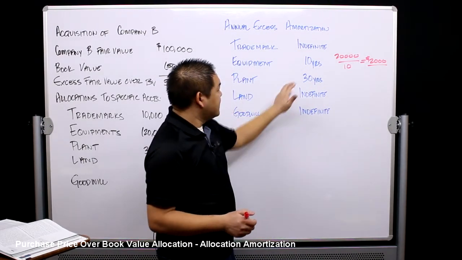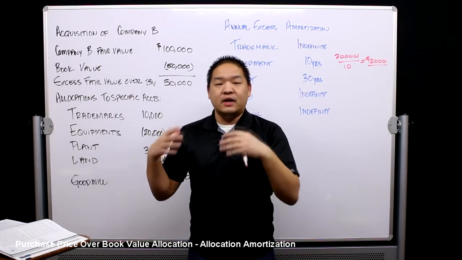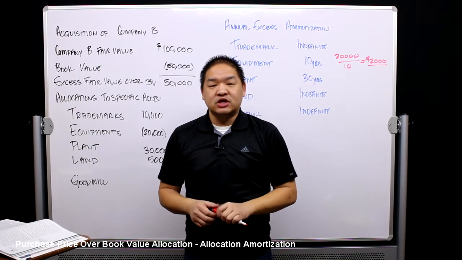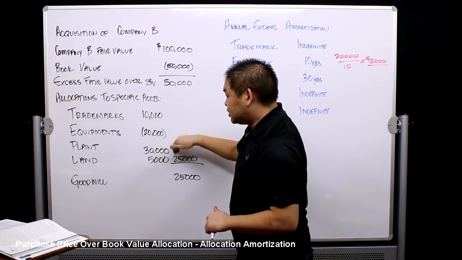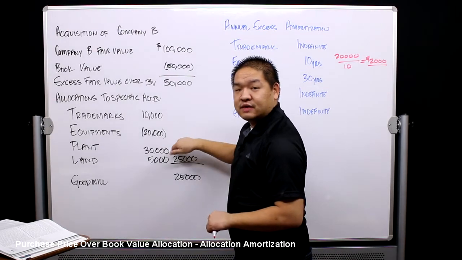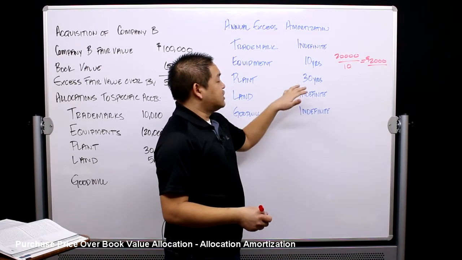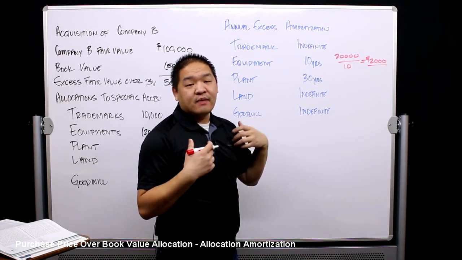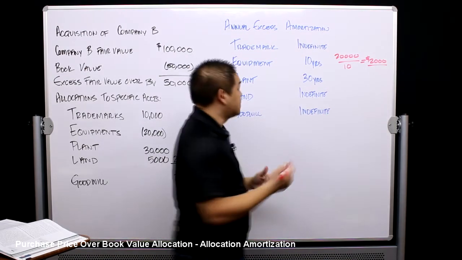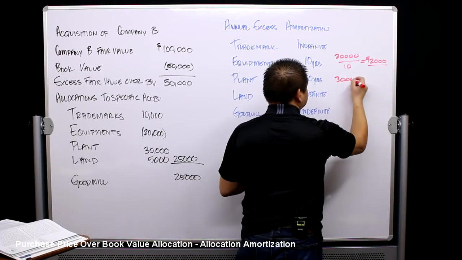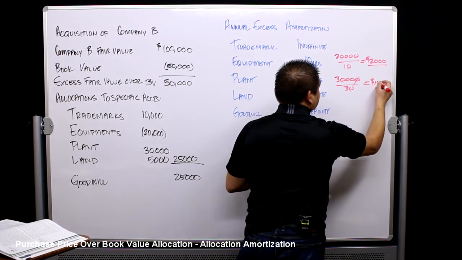Now, what about our plant? Our plant has 30 more years of life. That's what we acquired. We know that it has 30 more years of depreciation. So we're going to take the $30,000 that we've allocated to plant, the additional allocation that we've done to the plant, and we're going to reduce it. We're going to amortize it, or we call it amortizing it here, but really it's depreciation. We're amortizing it over 30 years. So 30,000 divided by 30 gives us $1,000.